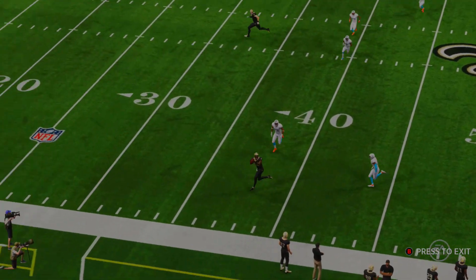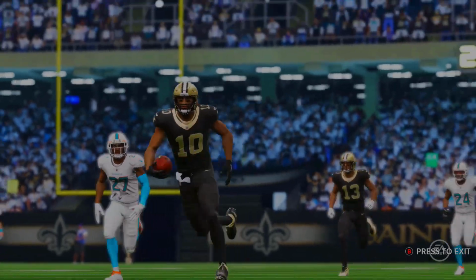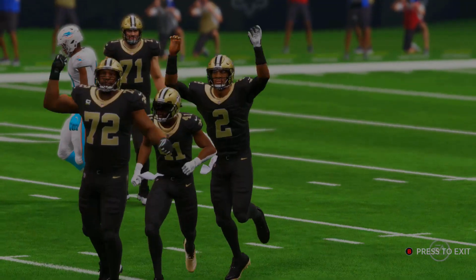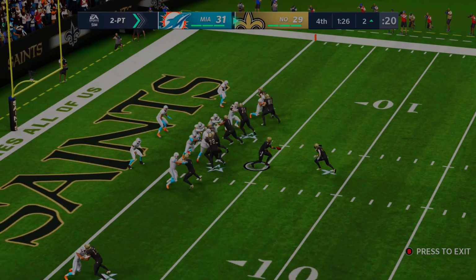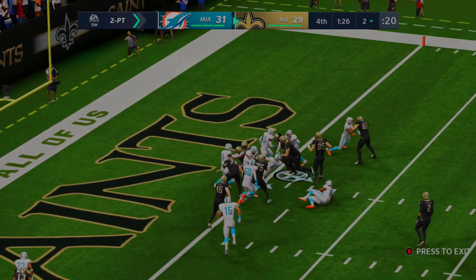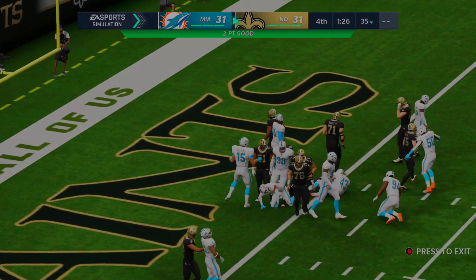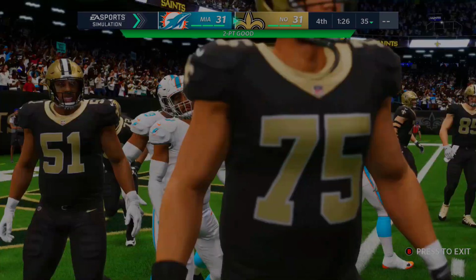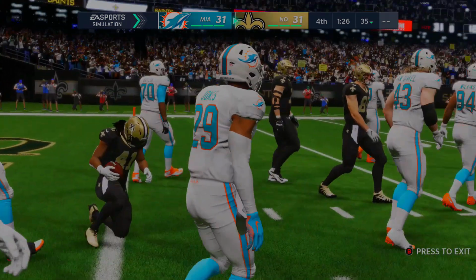the Saints right here. Nobody was on him, he hits the end zone, and to tie it up, they got to go for 2 because it was an 8-point game. They put 6 on the board for the Saints. Here's the 2-point conversion, and Alvin Kamara breaks the tackle and finds his way in, still tying it at 31 apiece with 1:26 on the clock.